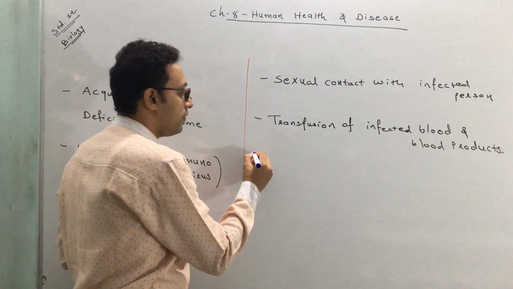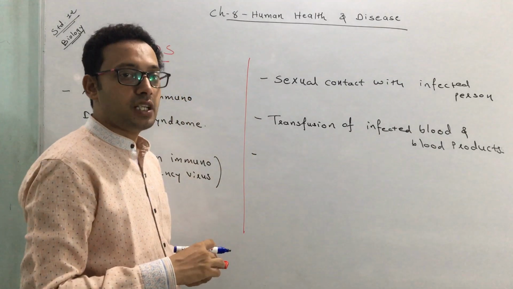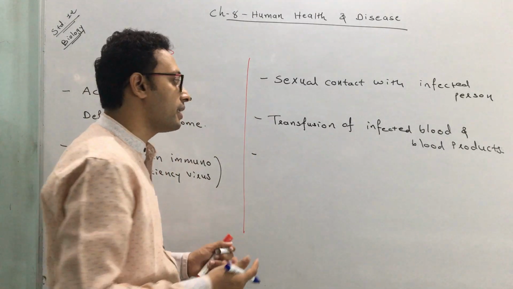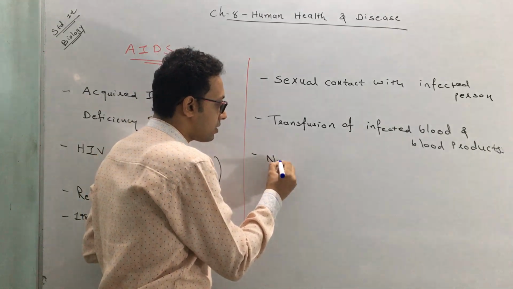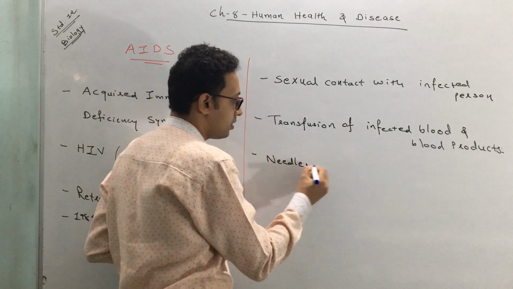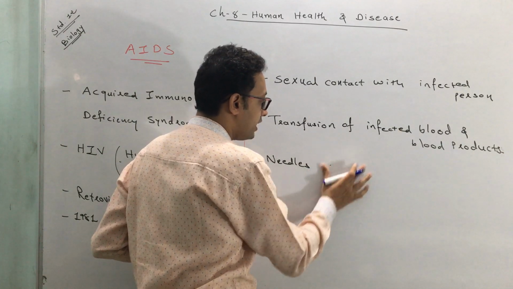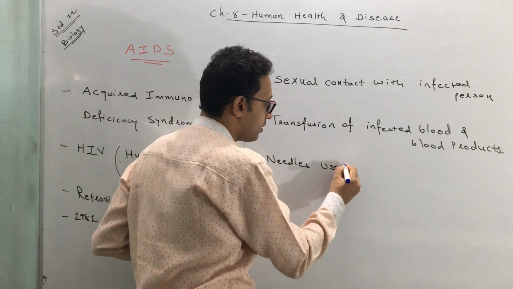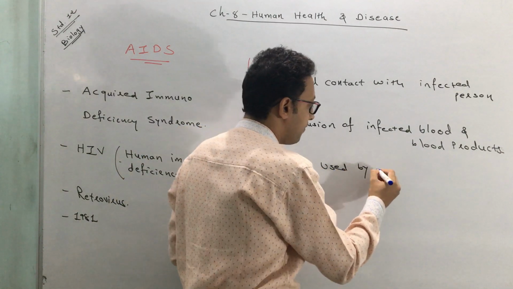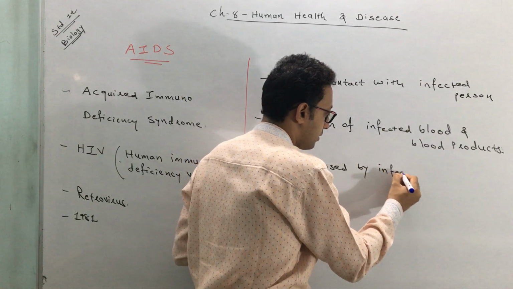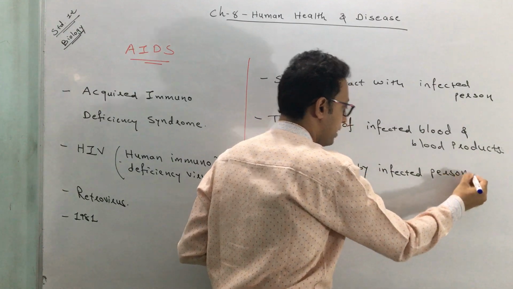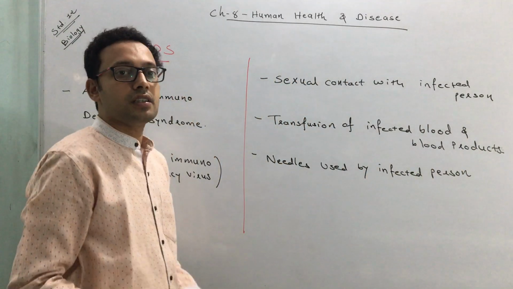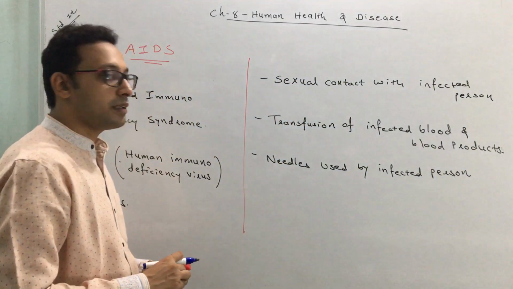The third way of transmission of this HIV virus, or how it is going to spread: by using needles used by an infected person. It can also spread by use of needles that have been used by an infected person.